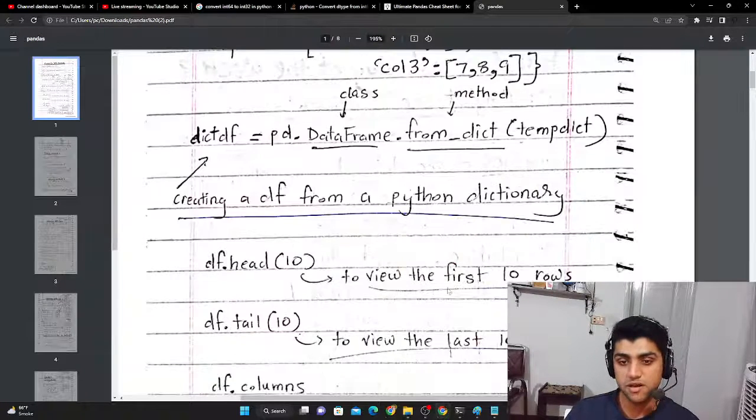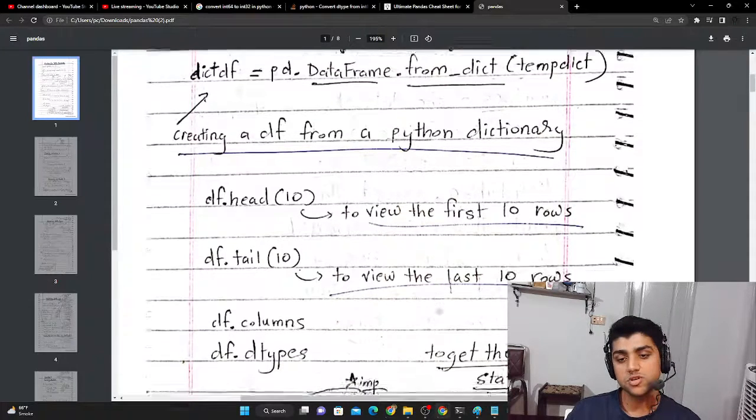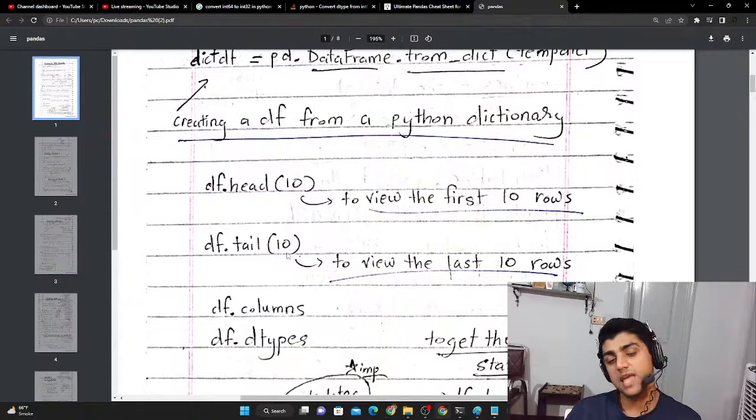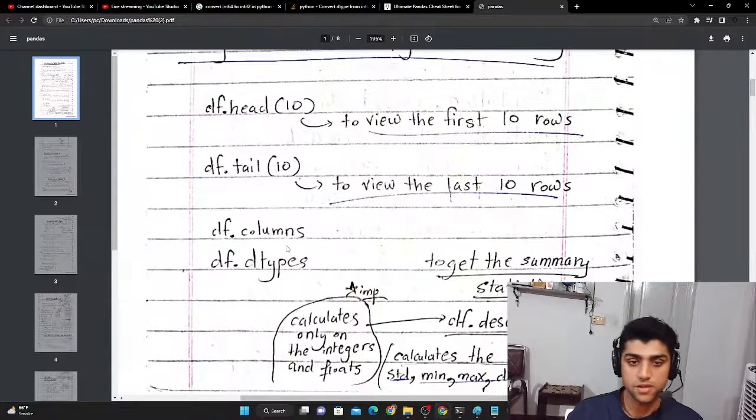Amazing. To get the first 10 rows, you use data frame dot head. To get the last 10 rows, you use data frame dot tail and put in the 10 inside. But by default, it's just going to show you the first 5. Okay. So data frame dot columns to get the columns, data frame dot d types to get the data types.